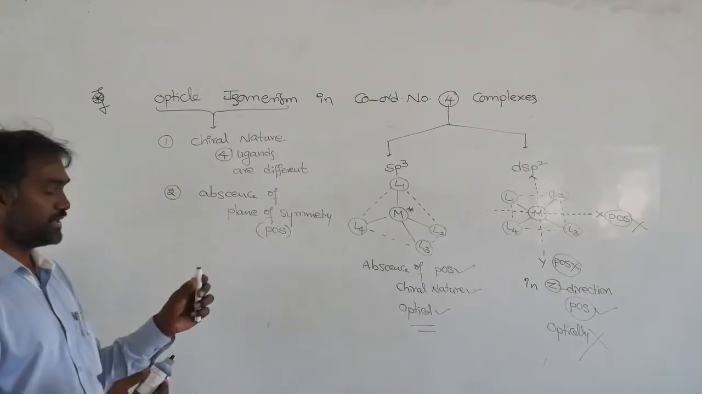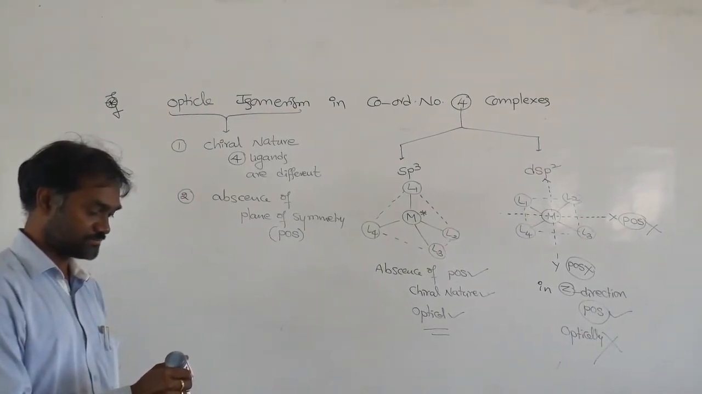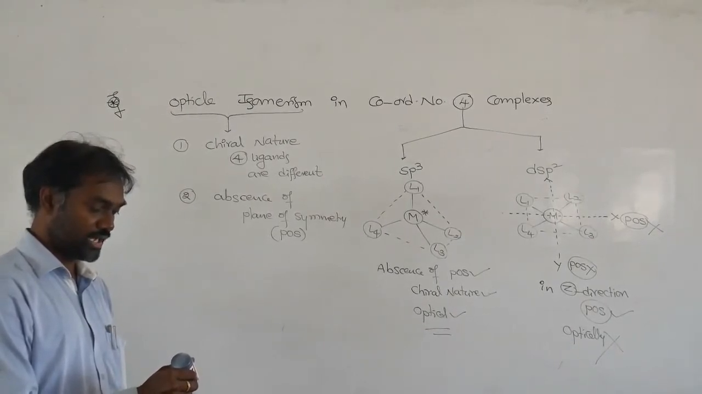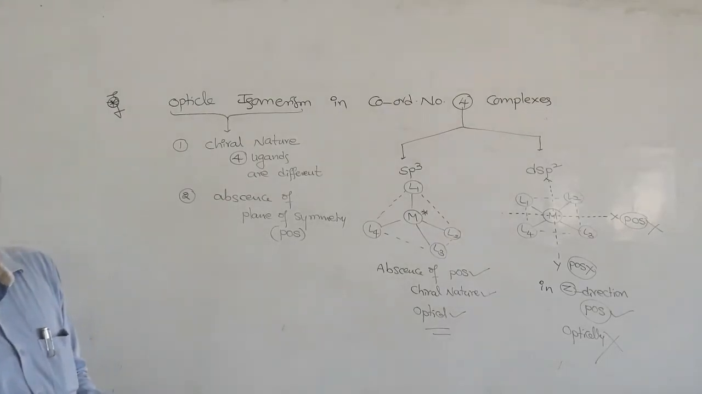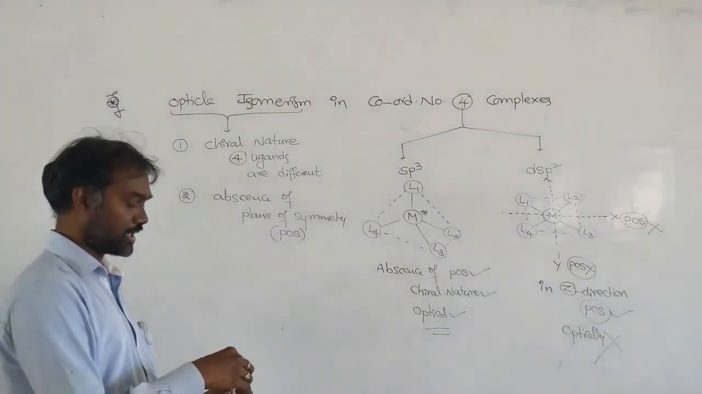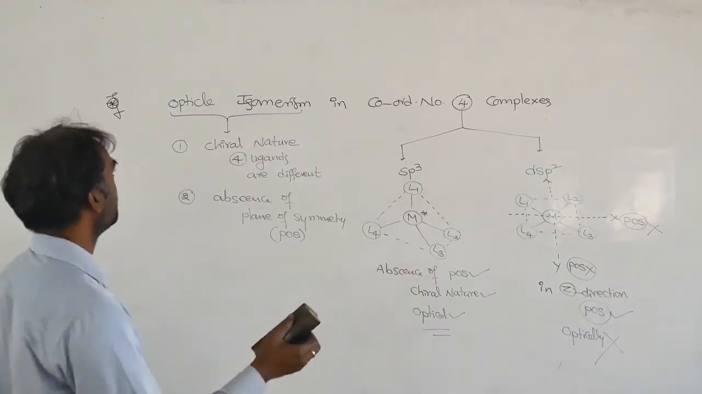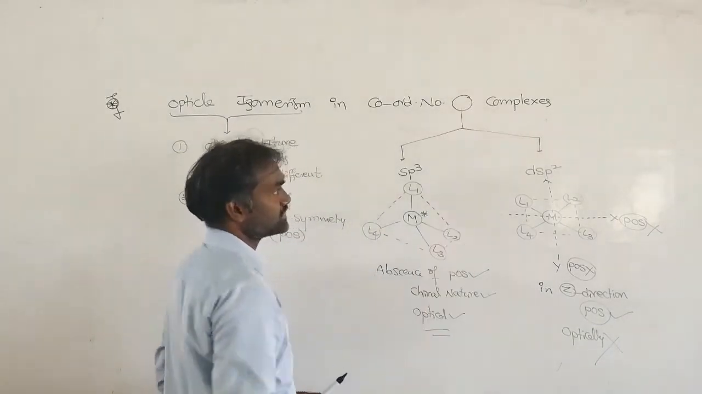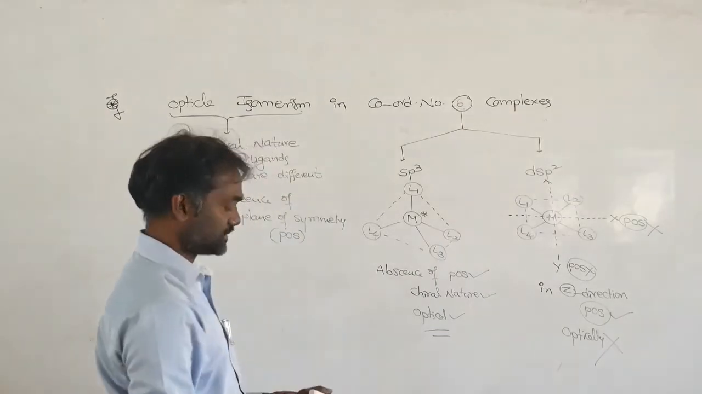So next we are discussing optical isomerism in coordination number 6. Coordination number 6 means hybridization sp3d2 or d2sp3, so the structure is going to be octahedral. Now we are going to see optical isomerism in coordination number 6 complexes.